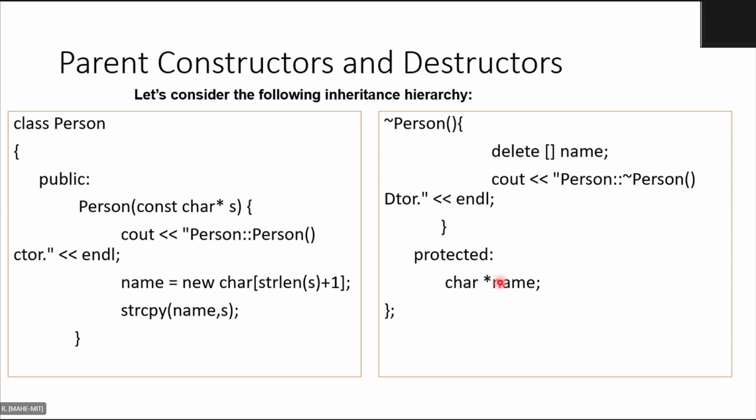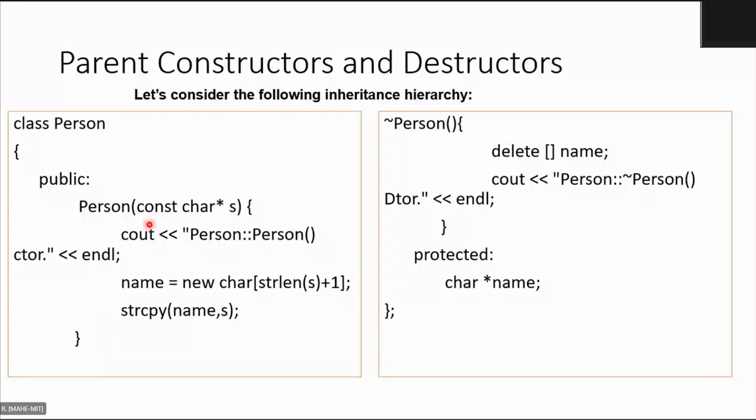Now look at another example. There is a class called person, and again there is a constructor which is quite simple, the person's constructor, with name equal to new char. That is, you allocate some amount of memory to that name, and then string copy whatever is sent into your new name.